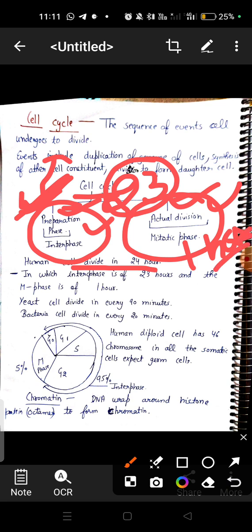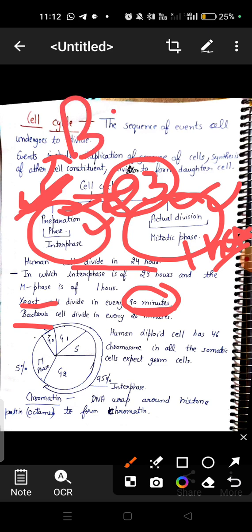Yeast cells divide in every 90 minutes. That's why the population of unicellular yeast is very high. Yeast, as you know, is a unicellular fungus, and yeast is used for making bread and wine. And bacteria cells divide in every 20 minutes. So bacteria cells take less time for cell division, so bacteria have a large population. So the largest population will be of bacteria, then yeast, then human.